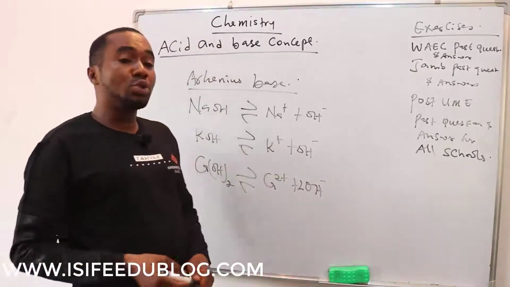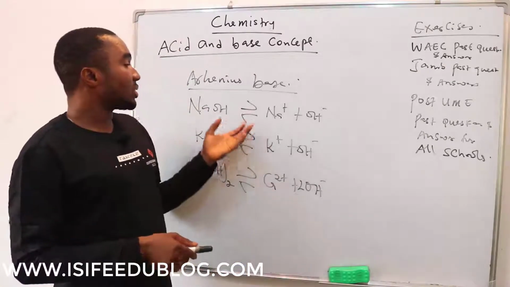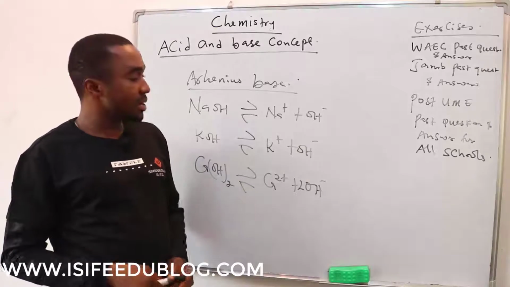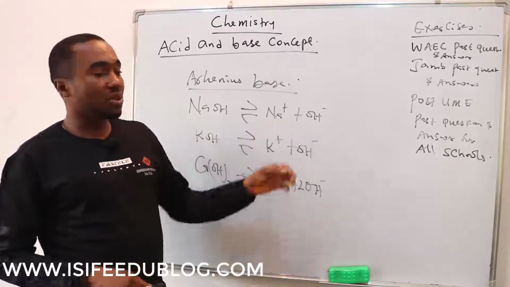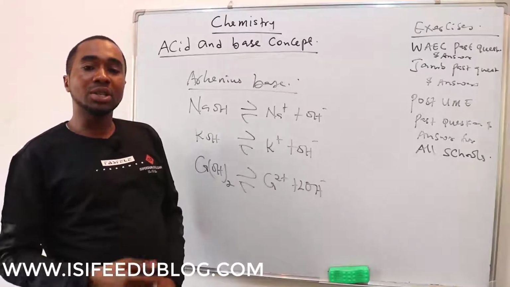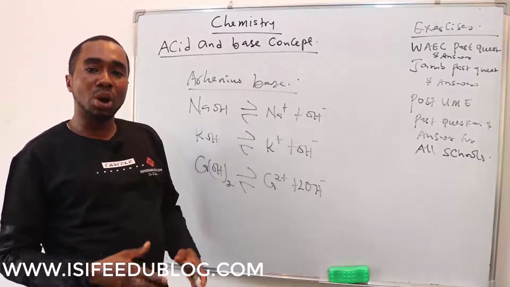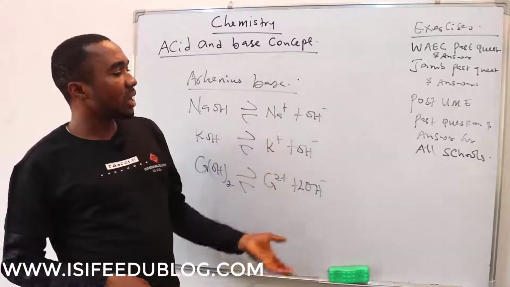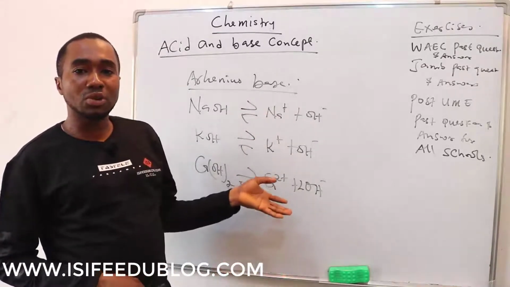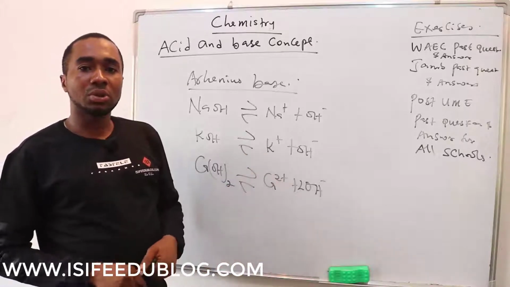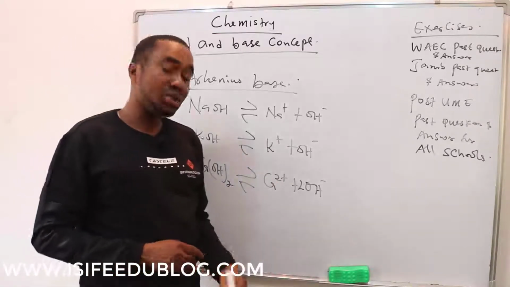So what is common to these bases, according to Arrhenius, is the hydroxide ion. That is why he defined a base as a substance that ionizes in water to produce hydroxide ion. In other words, for anything to be qualified as a base, it must have hydroxide ion, according to him. But despite this definition he has given to an acid and base, there are limitations to those definitions.